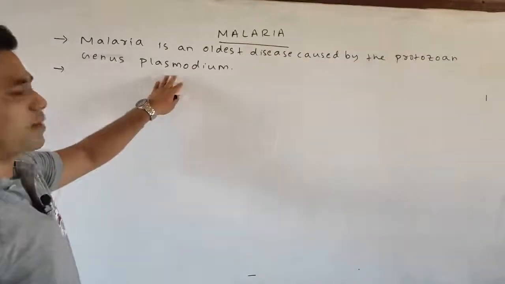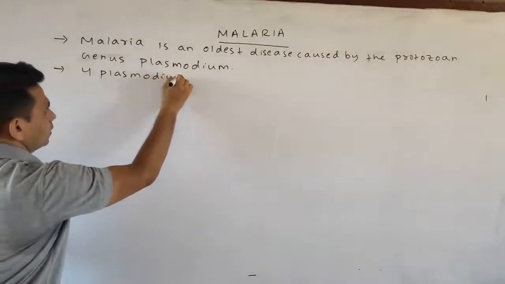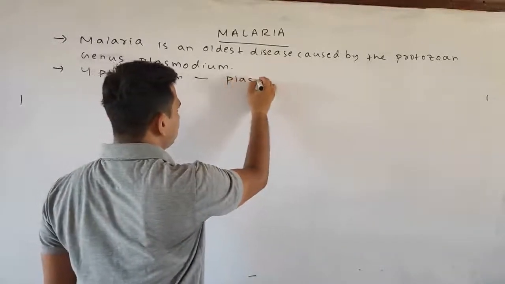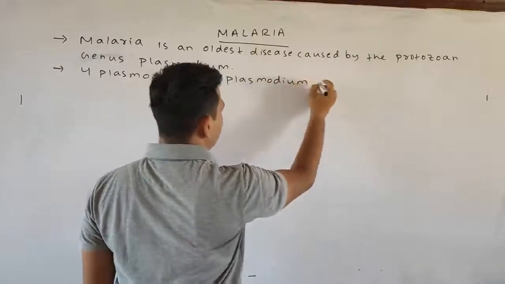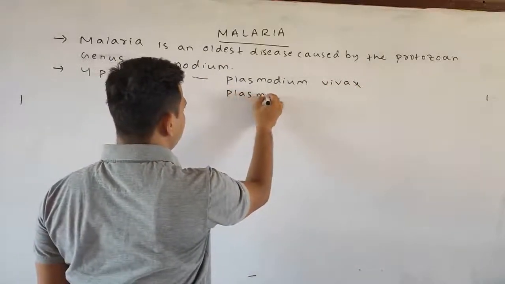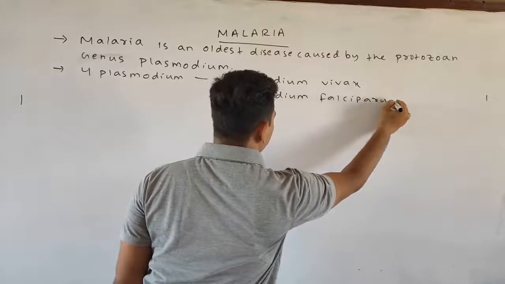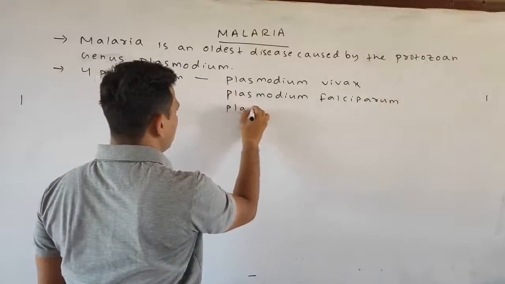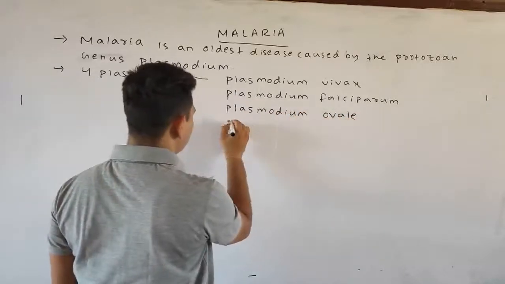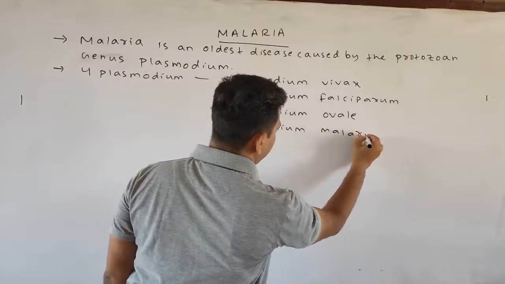In total there are 4 types of Plasmodium present. Okay, 4 Plasmodium are there: the first one is Plasmodium vivax, the second one is Plasmodium falciparum, the third one is Plasmodium ovale, and the fourth one is Plasmodium malariae.